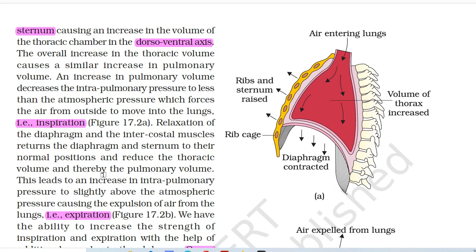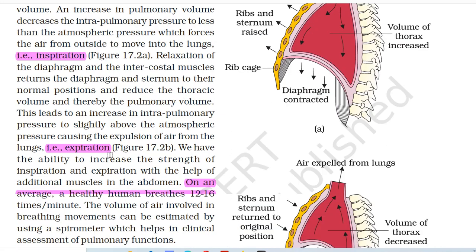Relaxation of the diaphragm and the intercostal muscles returns the diaphragm and sternum to their normal positions and reduces the thoracic volume and thereby the pulmonary volume. This leads to an increase in intrapulmonary pressure to slightly above the atmospheric pressure, causing the expulsion of air from the lungs. That is, expiration.